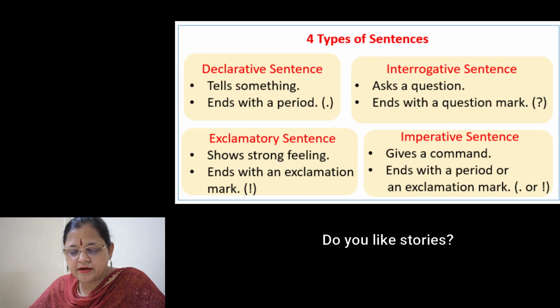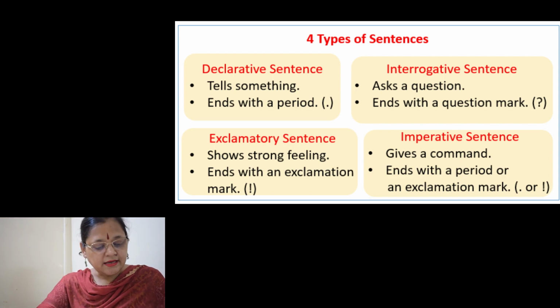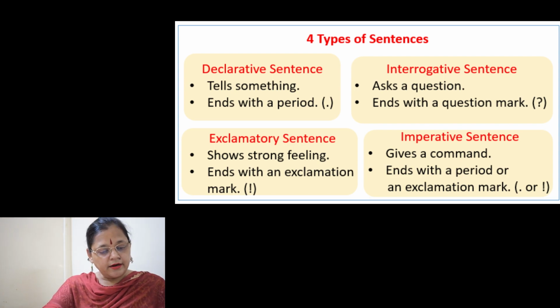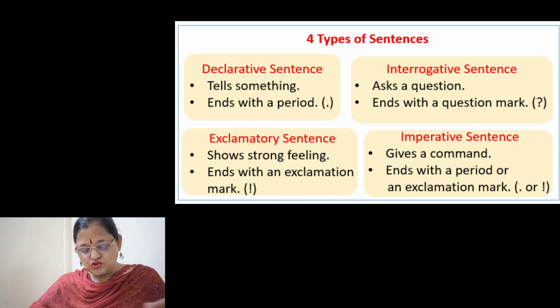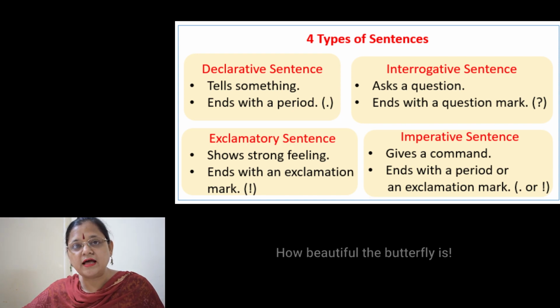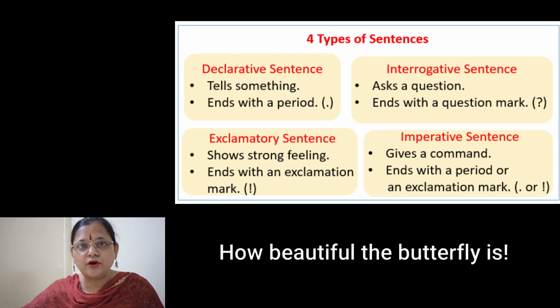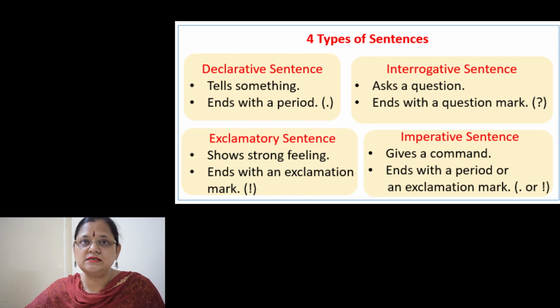And in an exclamatory sentence, there is an exclamation mark at the end of the sentence. I'll give you one example, like, how beautiful the butterfly is! So there is an exclamation mark at the end, so you can make out the exclamatory sentence.